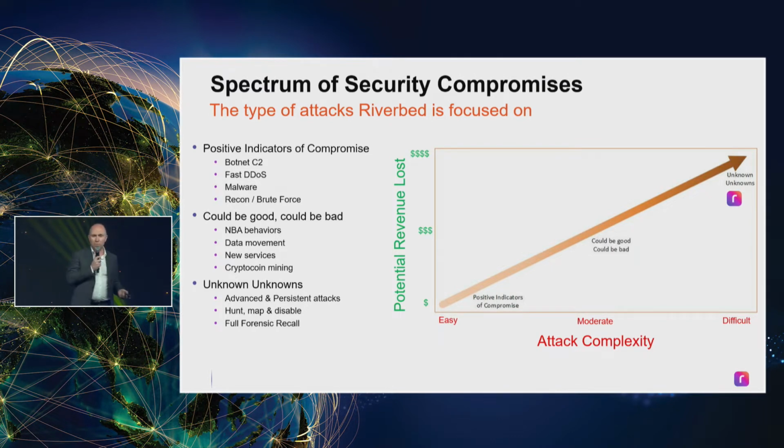In the middle, it becomes a little bit more difficult. There's some analysis that needs to happen to figure out, is it good? Or is it bad? Is it normal behavior, or is it something's compromised our environment? And the last thing where threat hunting becomes very important is in the top right-hand corner, which is the unknown unknowns. This is the stuff where you've got often people that are very well funded, maybe it's nation-state actors, they've got lots of resources, they've got lots of money, and they want to get into an environment and they want to stay in that environment. So they're not trying to break in and cause some problems straight away. They want to look around. They want to compromise your environment and look around and then figure out what they're going to do. And that's the stuff that threat hunting and network analysis becomes really important.